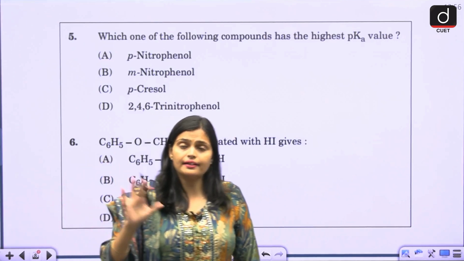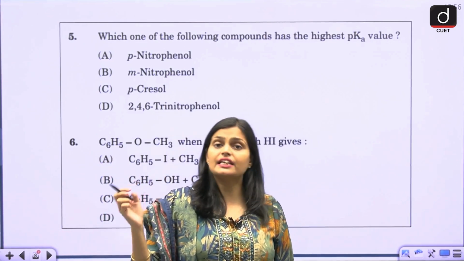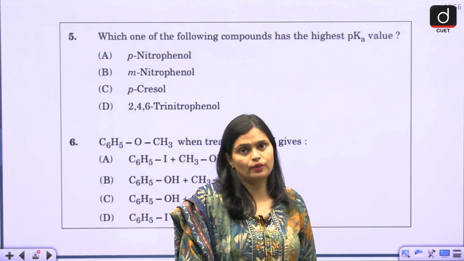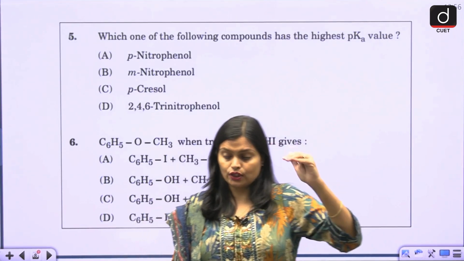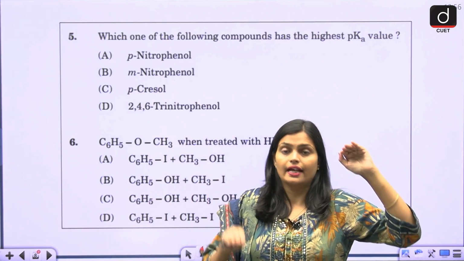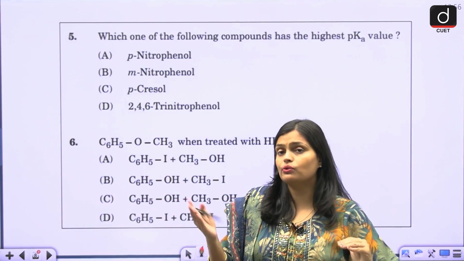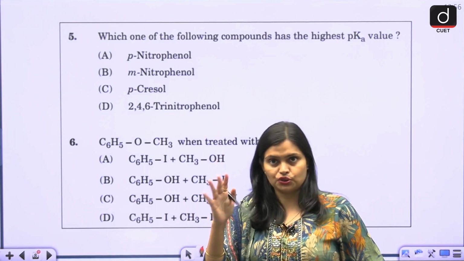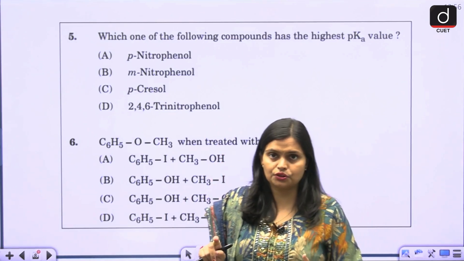If any compound has higher acidity, its pKa value is lower. ठीक है, अगर किसी का pKa वैल्यू ज्यादा है तो मतलब वो कम एसिडिक है. If any compound has lower pKa value, it is more acidic in nature. So दोनों के बीच में inversely proportional relation होगा, right?